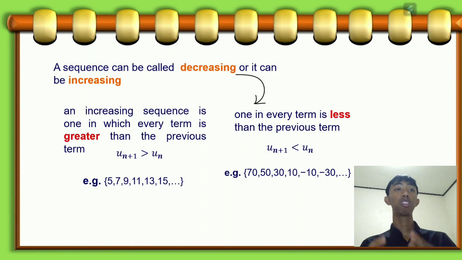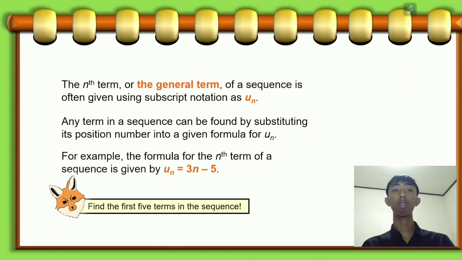Okay, next, to find the nth term or the general term of a sequence, it is often given using subscript notation as U subscript n. Any term in a sequence can be found by substituting its position number into a given formula for U n. For example, the formula for the nth term of a sequence is given by U n equals 3n minus 5. Now we are asked to find the first 5 terms of the sequence.